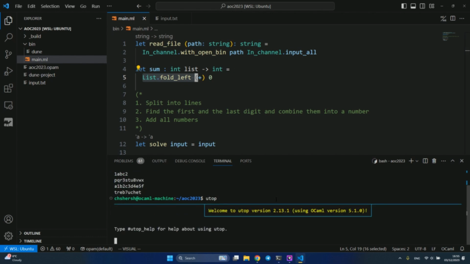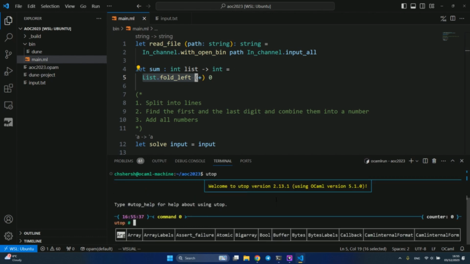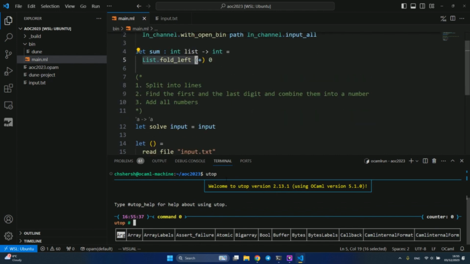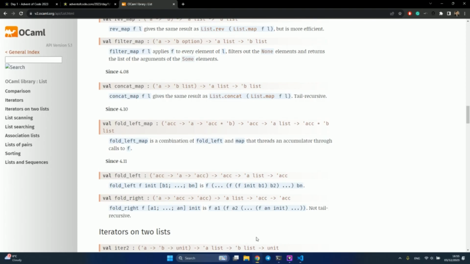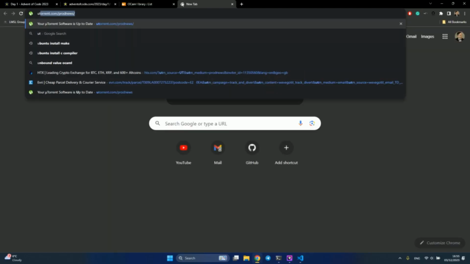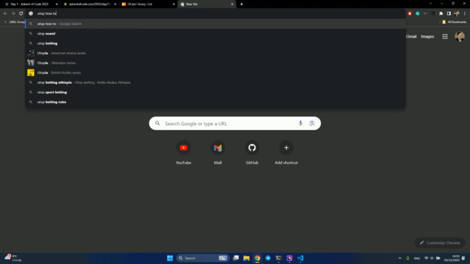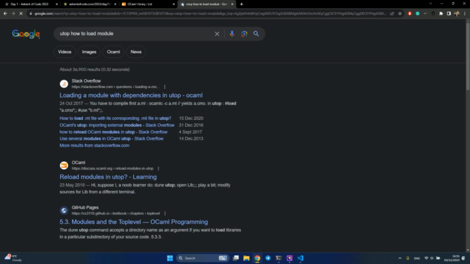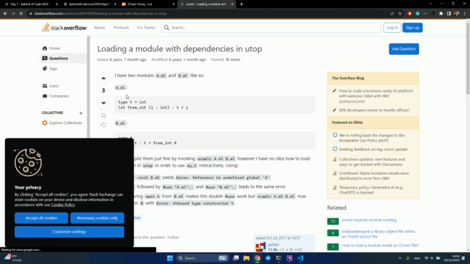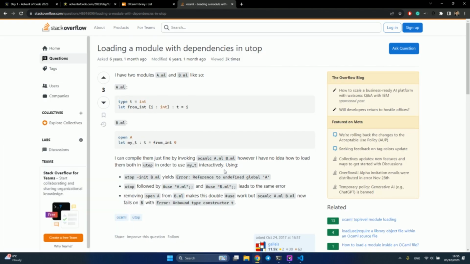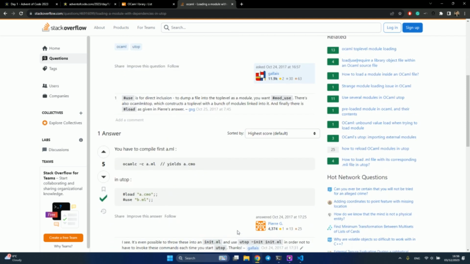If I use utop, which is kind of like a REPL in OCaml, and just load the module, it should be possible for me to test it. Again, I forget how to load a module in utop. Okay, the command is use.